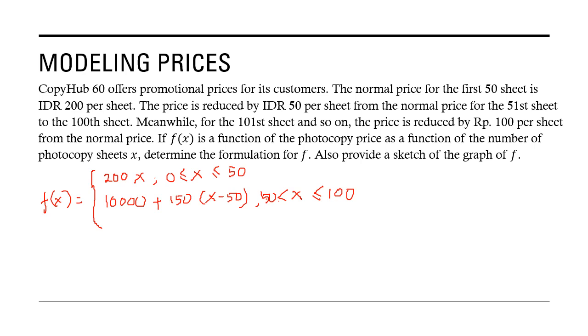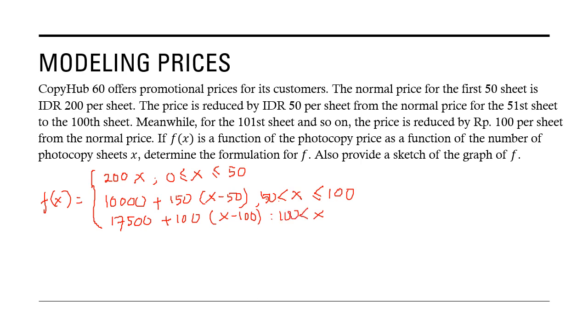And for the 101st sheet, the price is reduced again, so the price is 100. So this is 100 minus 50, 50 times this is 17,500, plus the price of 100 times x minus 100, and this is valid for x bigger than 100.